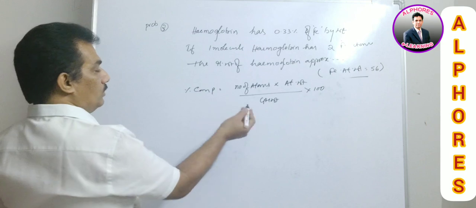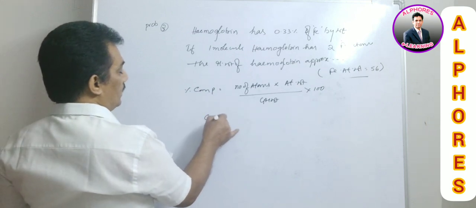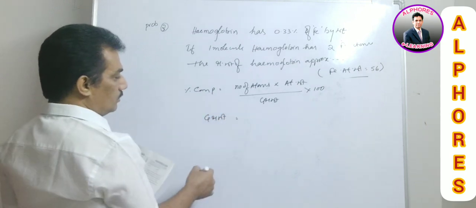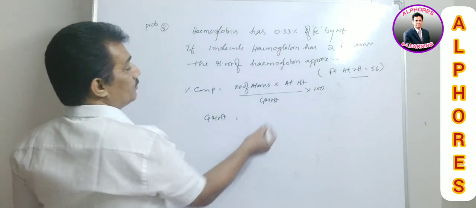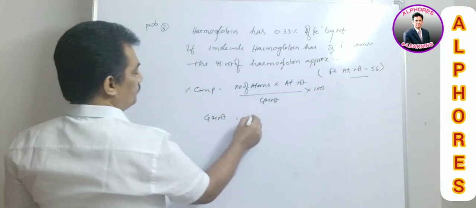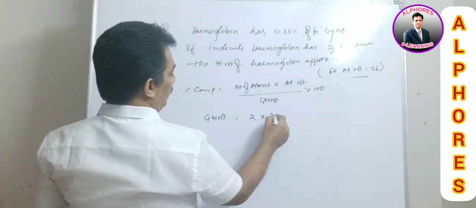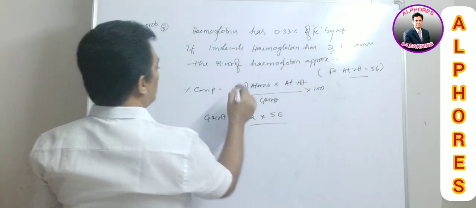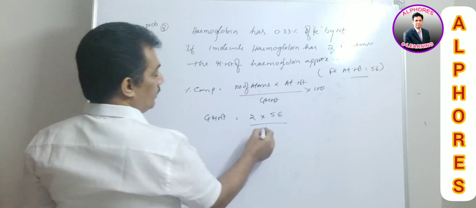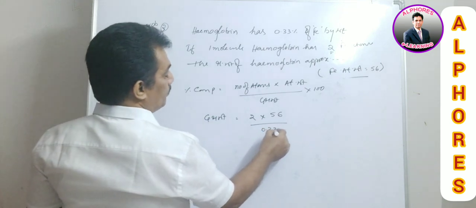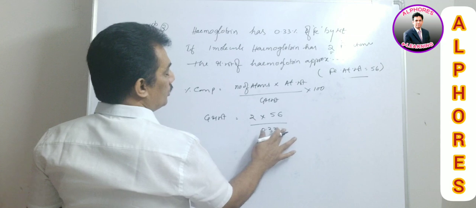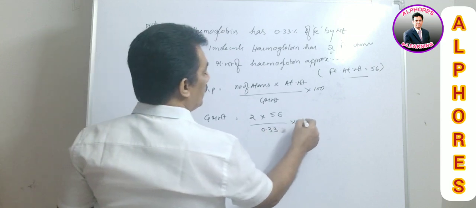Clear? And now how to get that gram molecular weight? Gram molecular weight is equal to number of atoms they gave. It is 2. 2 into atomic weight. It is given 56 by, what is the percentage composition given? 0.33%. So 0.33 into 100.